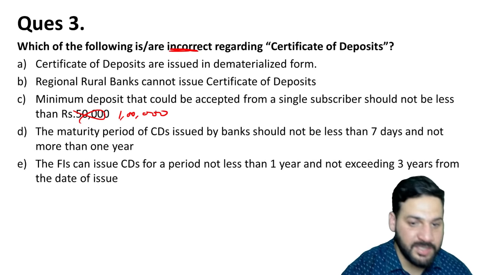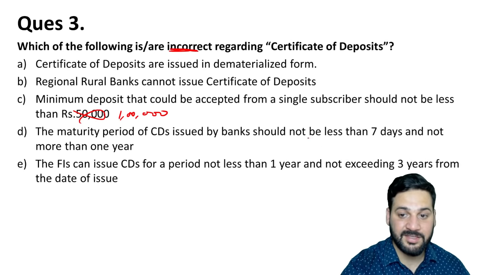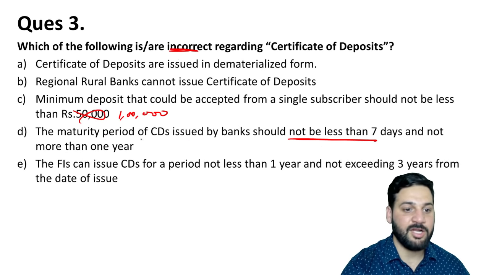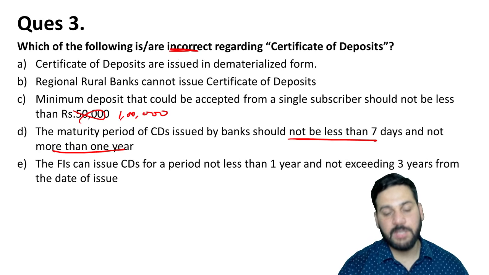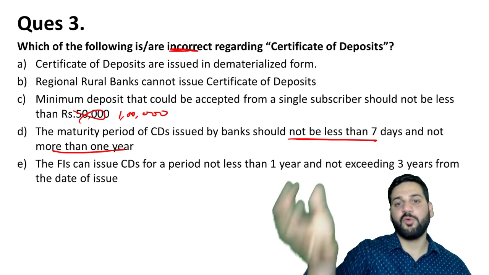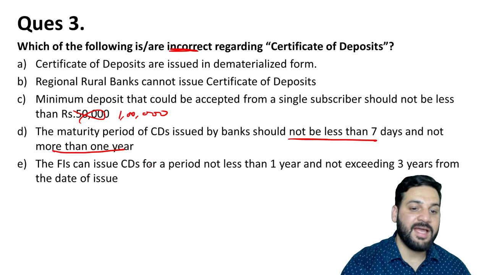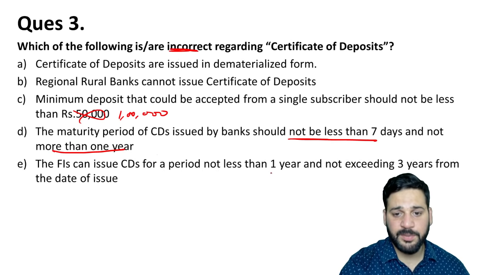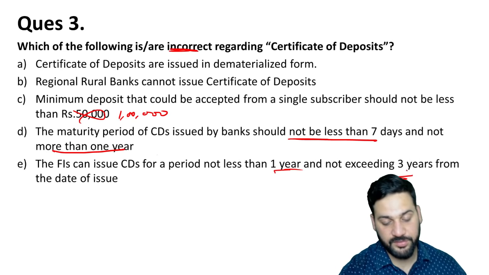A maturity period of CDs issued by banks should not be less than 7 days and should not be more than 1 year. So the minimum maturity period for a certificate of deposit should not be less than 7 days and not more than 1 year. The FIs can issue CDs for a period of not less than 1 year and not exceeding 3 years from the date of issue.